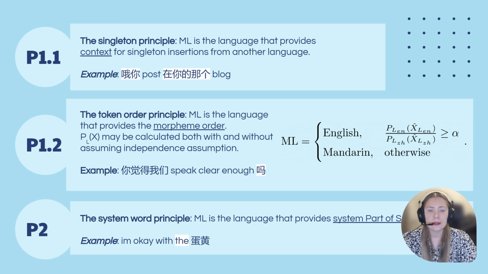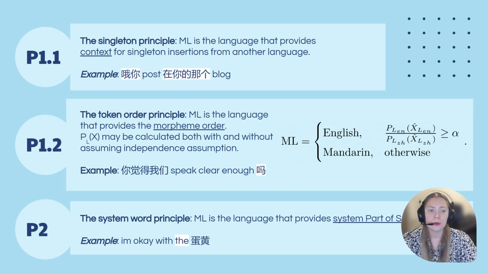The P1.1 singleton principle represents the first part of the morpheme order principle from the MLF theory and says that the matrix language is the language that provides context for singleton insertions from another language. P1.2 describes the second part of the morpheme order principle, which tells us that the matrix language is the language that provides the morpheme order for the utterance. And finally, P2 is based on the system morpheme principle, and it says that there are specific parts of speech that may only occur from the matrix language and not from the embedded language. These often coincide with function words, which contribute to the grammatical structure of the utterance.